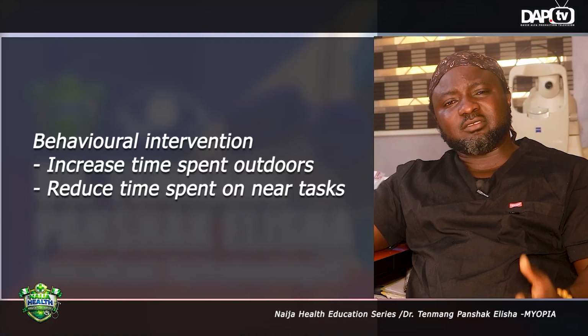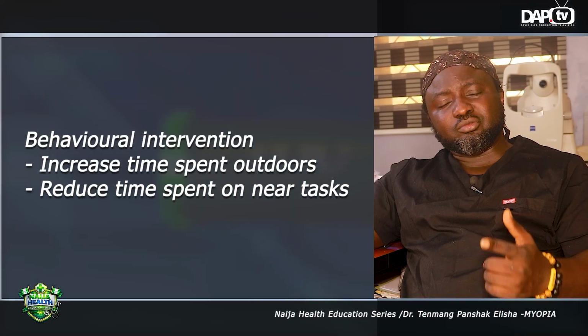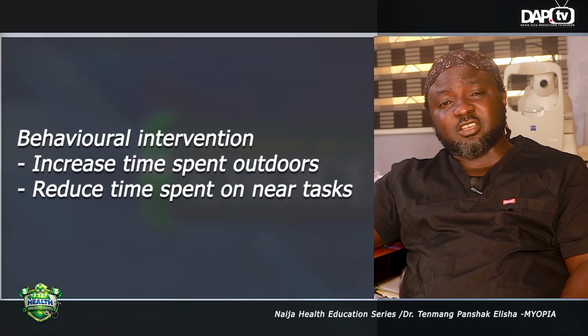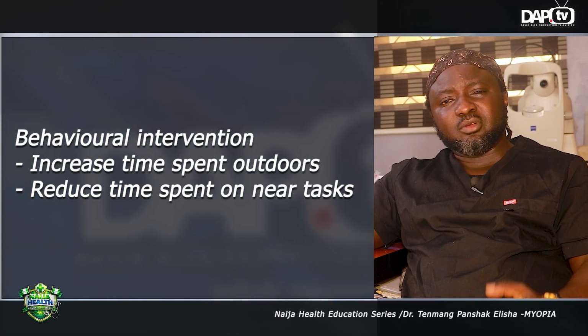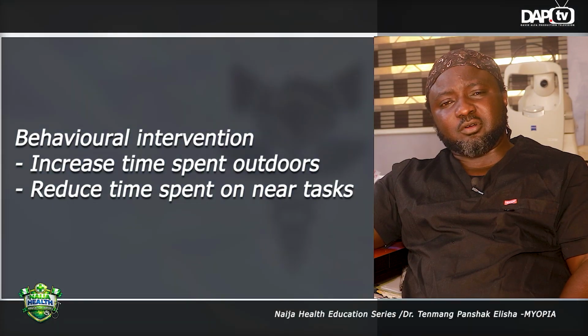There are the ones that you can help us to do as parents. When this child has myopia, has been given glasses, we've told you what you can do in prevention of myopia. You allow this child to have enough time outdoors, more than 2 hours. You allow this child to have breaks in between near work, you tend to reduce the screen time for these children as much as possible. And when you do that, it helps in reducing the progression of the myopia for us.